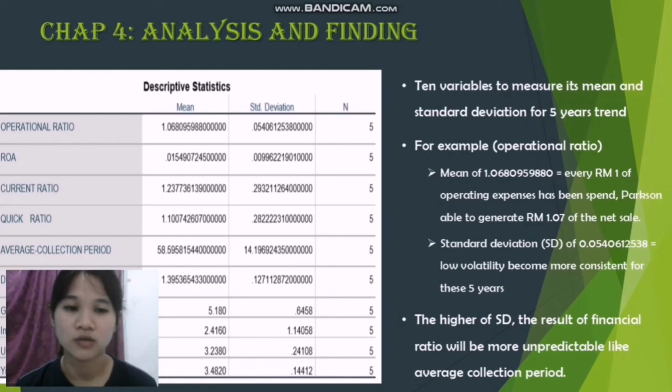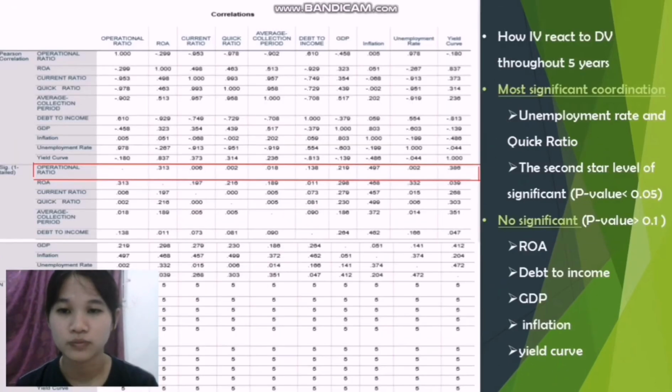The standard deviation for this operational ratio shows lower volatility over the 5 years. The higher the standard deviation, the more unpredictable the financial ratio.